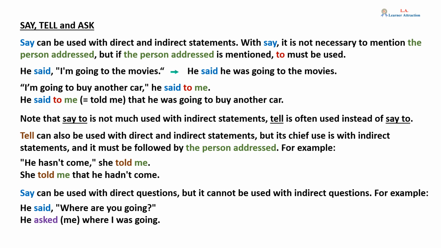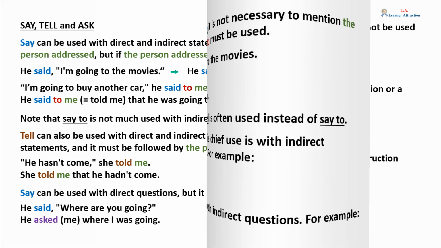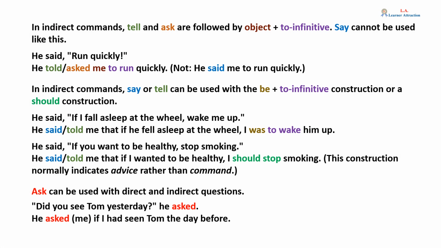Say can be used with direct questions, but it cannot be used with indirect questions. For example, he said, "Where are you going?" He asked me where I was going. In indirect commands, tell and ask are followed by object plus to-infinitive. Say cannot be used like this. He said, "Run quickly." Becomes: He told or asked me to run quickly.